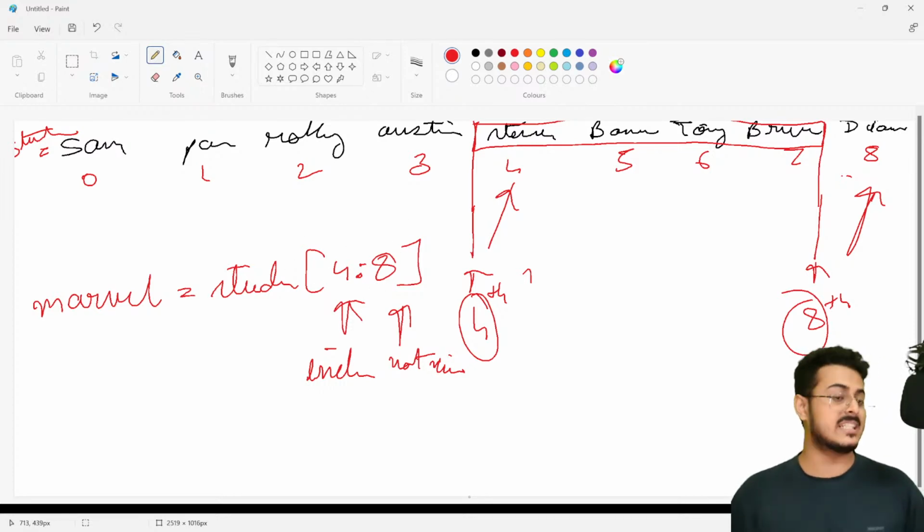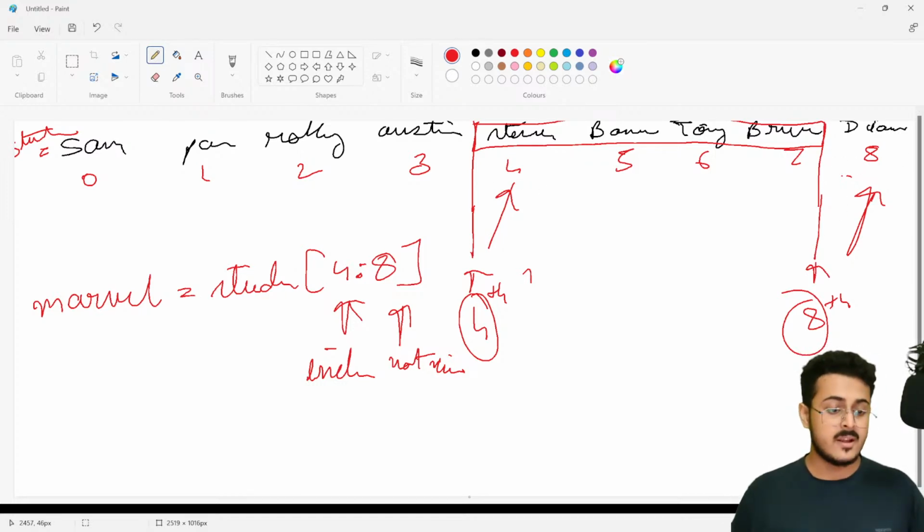And this is the syntax for that: students[4:8], where the 4th will be included and the 8th will not be included. So those who are asking why not 7, because of logic, because of IQ. If I'm saying that this is the 4th cut, then this will be the 8th cut.